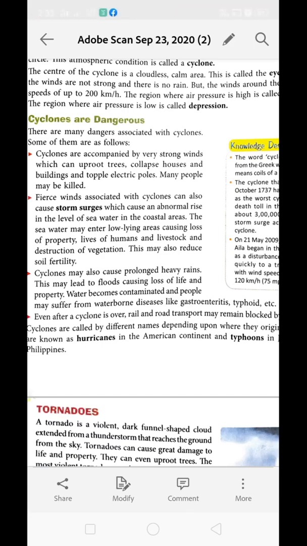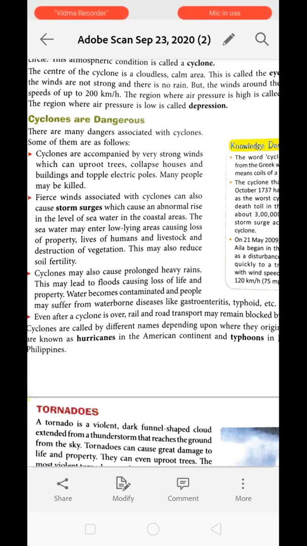Now, the wind associated with a cyclone can also cause storm surges, which cause an abnormal rise in the level of the sea in the coastal area. The seawater may enter low-lying areas, causing loss of property, lives of humans and livestock, and destruction of vegetation. This may also reduce the soil fertility.